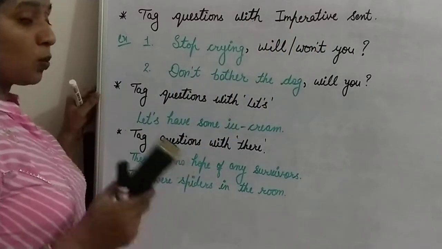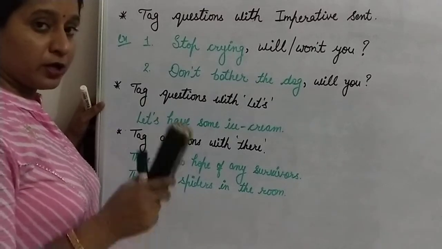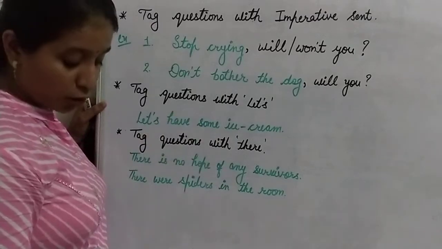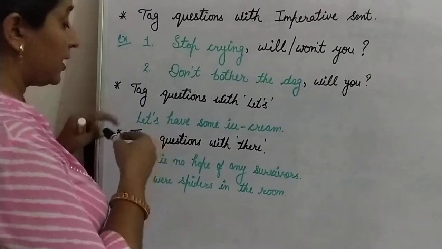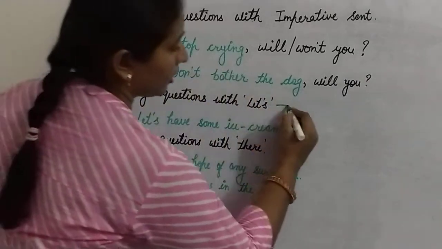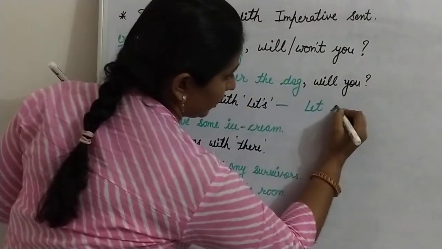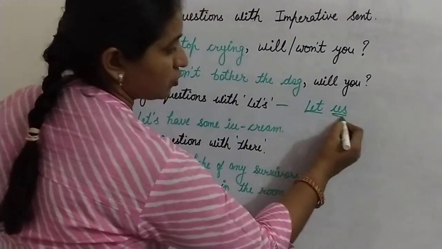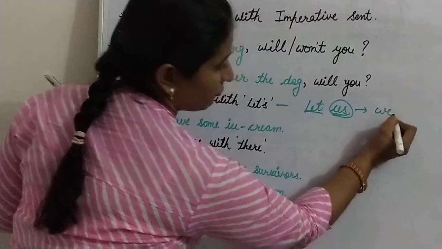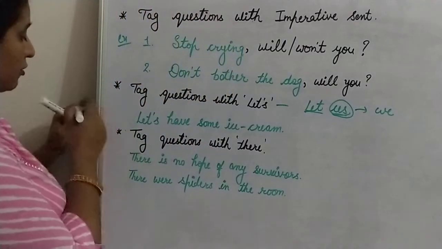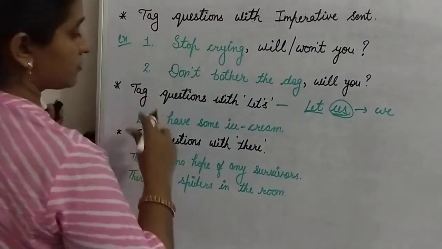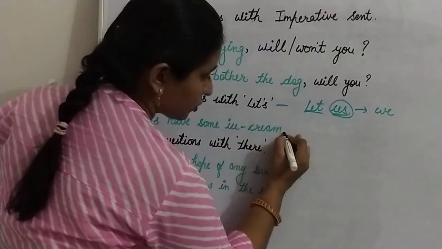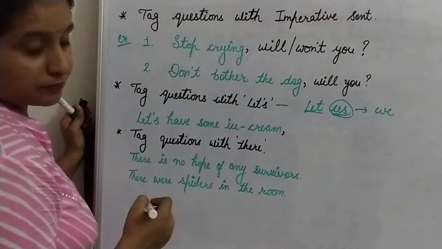Now the next is, what will happen if in the main statement you have let's. How can you frame a question tag for that statement? Let's is the contracted form of let us. So here 's is the form of us. Okay. So framing that question: let's have some ice cream. First of all, remove the full stop. Instead of the full stop, use a comma.